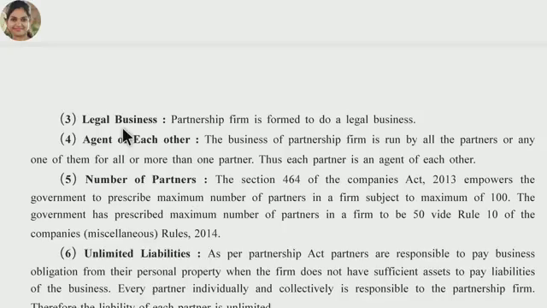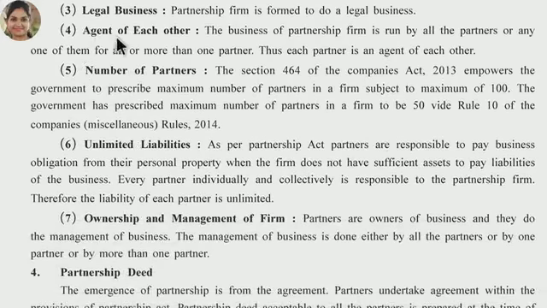Legal business. A partnership firm is formed to do a legal business. It means partnership is possible only for a legal business. Suppose one example, in Gujarat, persons want to do alcoholic business. It is not possible. Law will not allow them to make a partnership for the alcoholic business, right?